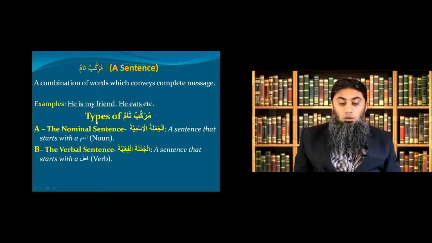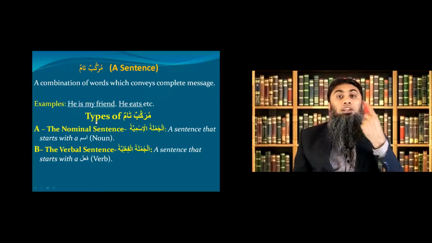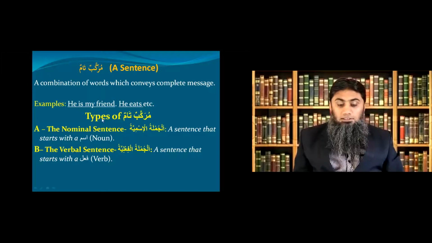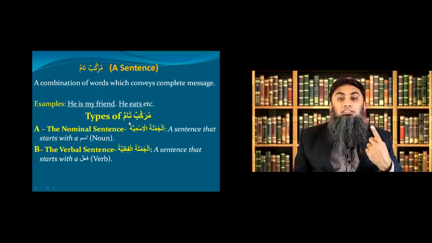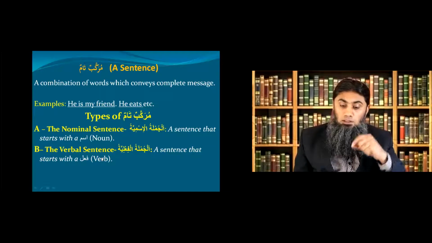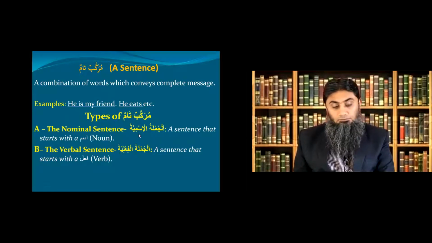Okay, now as we studied in module 2, murakkab naqis or phrase has 4 types. We studied them. Likewise, this murakkab tam or sentence also has 2 categories or 2 types: A, the nominal sentence, al jumlatul ismiya, and B, the verbal sentence. Inshallah, in this module 3, we are only concerned with type A, and that is the nominal sentence or al jumlatul ismiya. Let's see what it is.